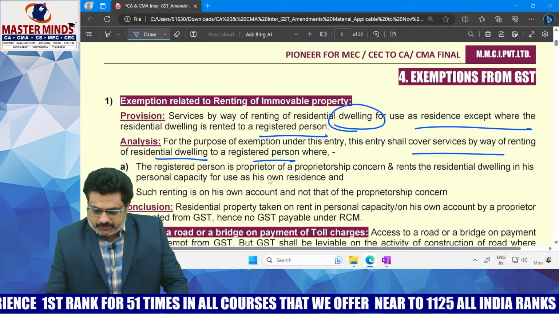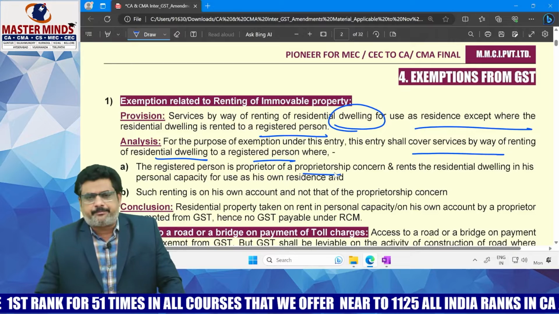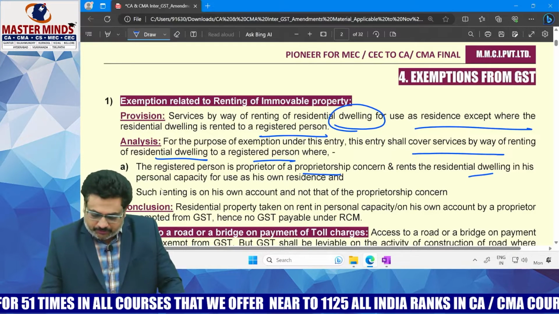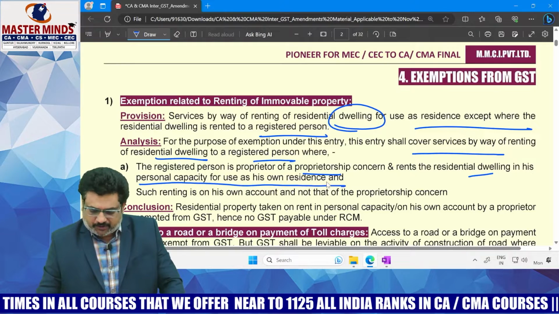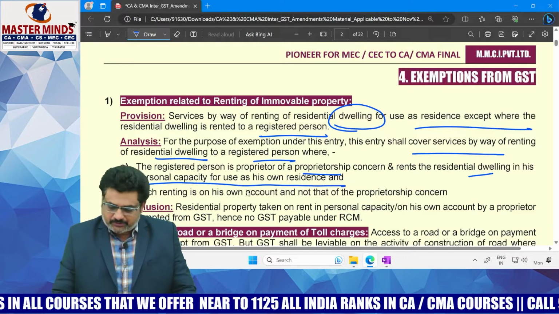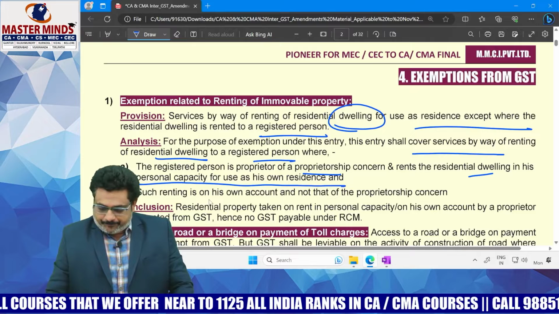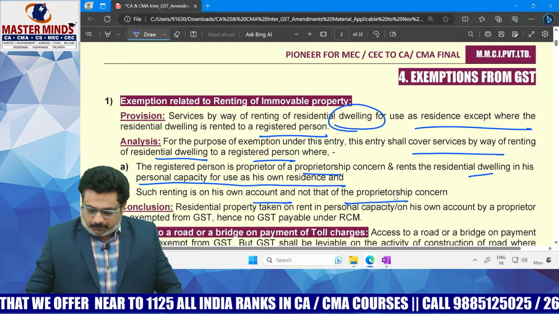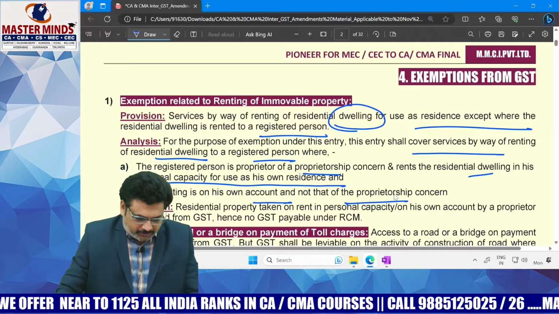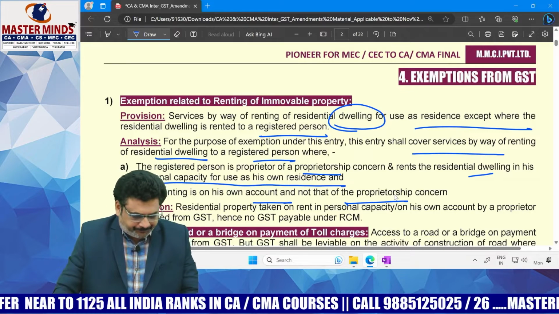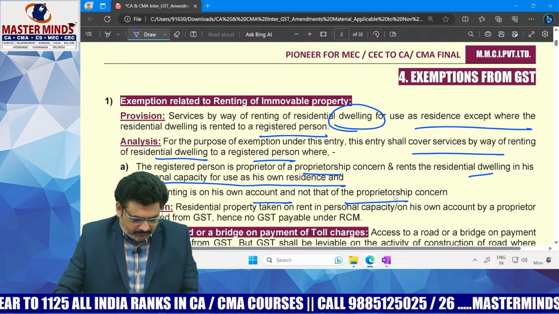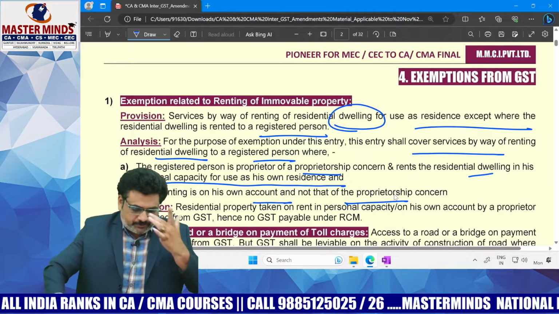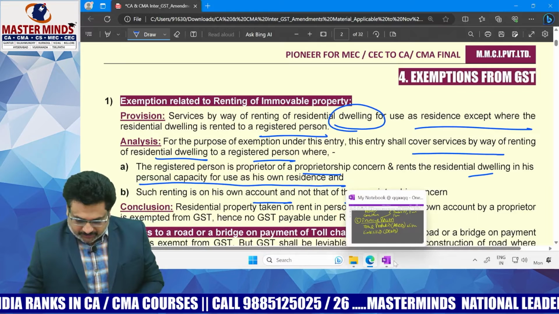The registered person is a proprietor and rents the residential house in his personal capacity for use as his own residence, and such renting is on his own account and not that of the proprietorship concern. What is the point here? Simply, let's take an example.